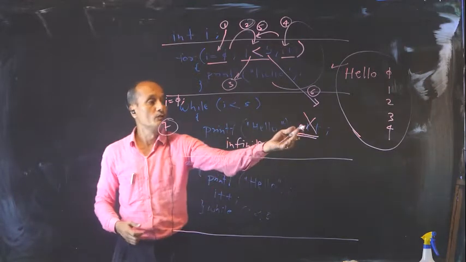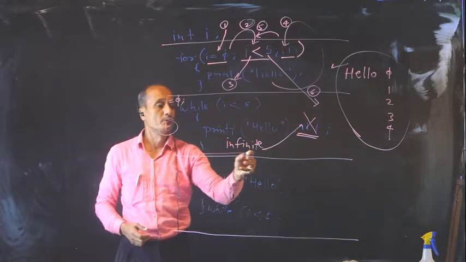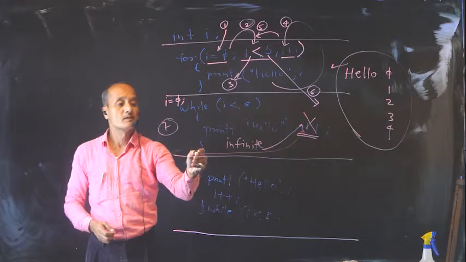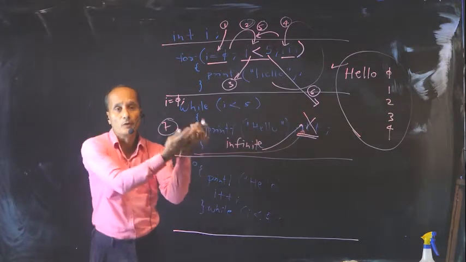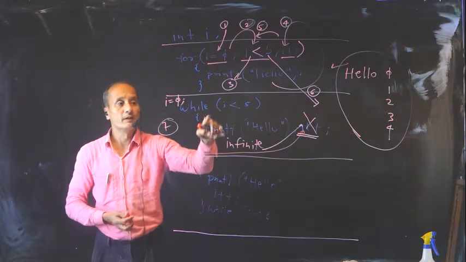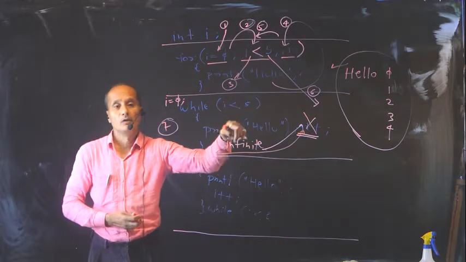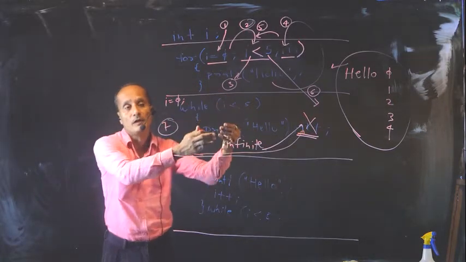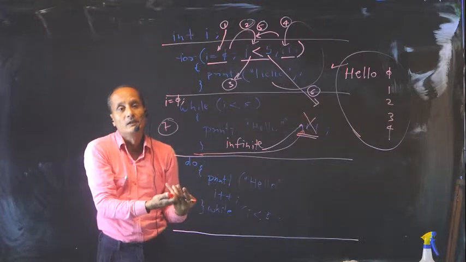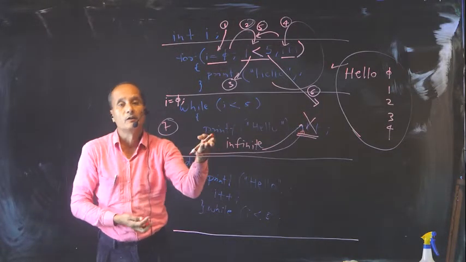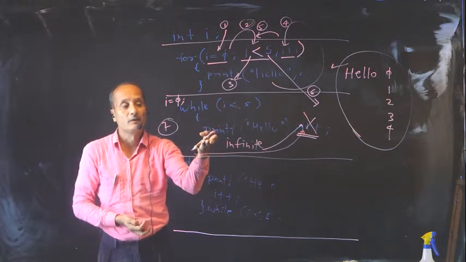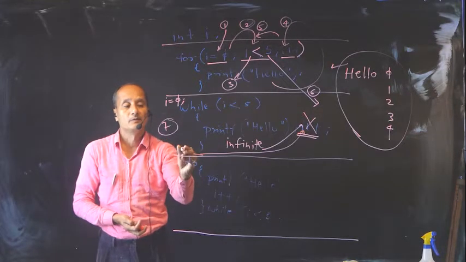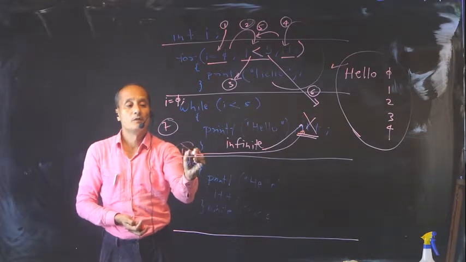Some people try to do this I plus plus outside the body of the loop. If you do I plus plus outside the body of the loop, when are you going to reach there? Because your loop will be continuously printing hello for the value of I equal to 0. It is kind of waiting so that it reaches 5 so that it can come out. And only when it can come out, it can go here to increment I plus plus. So this will also be a wrong place to do I plus plus.